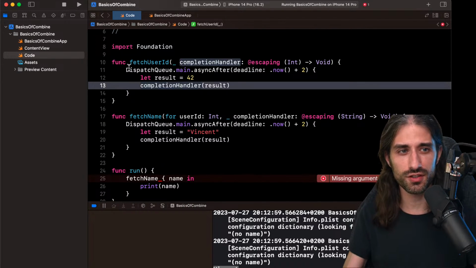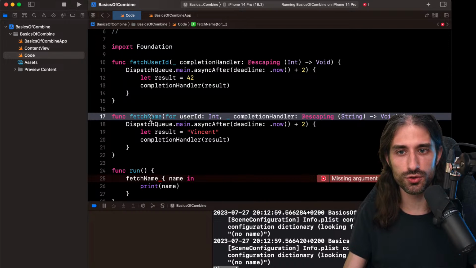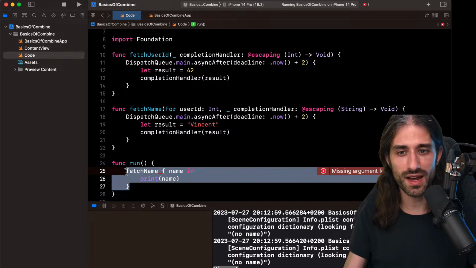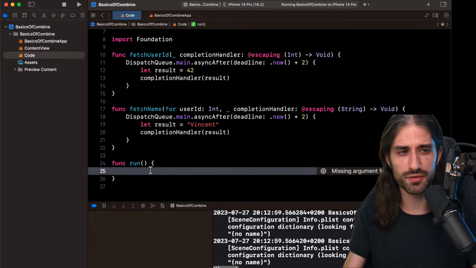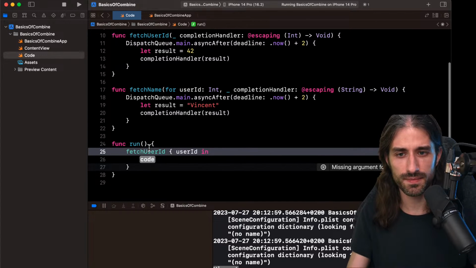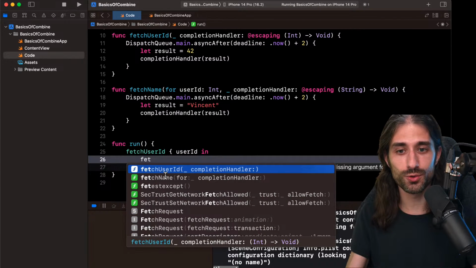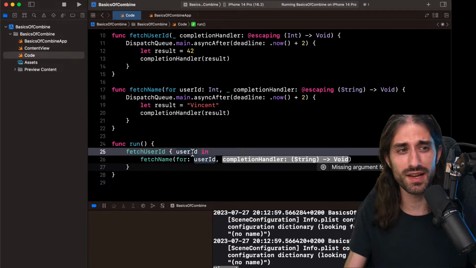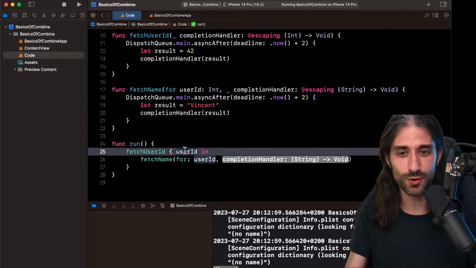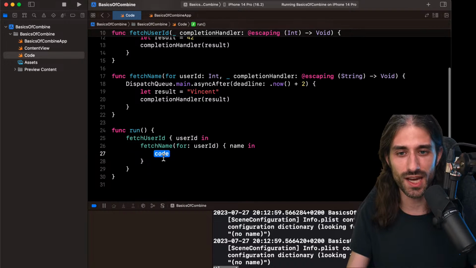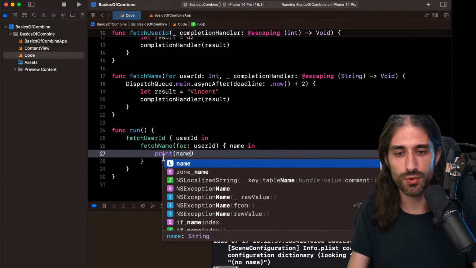asynchronous functions, one after the other. I need to chain a call with fetch user ID with a call to fetch name for user ID. So let's try and do this. So I will remove the code and first make the first call, so fetch user ID, all right? So user ID. And then I need to make the call to the second asynchronous method inside the completion handler of the first one, because I need to be able to use the user ID, and the only place where I can use it is inside the completion handler. And I provide a second completion handler in which I get the name, and finally I can print the name.